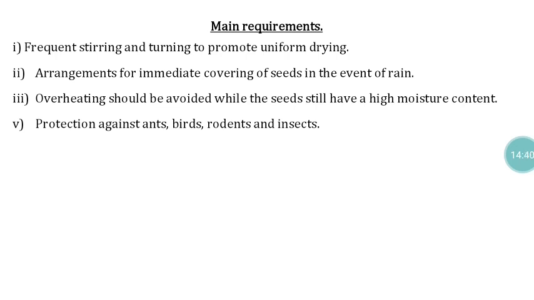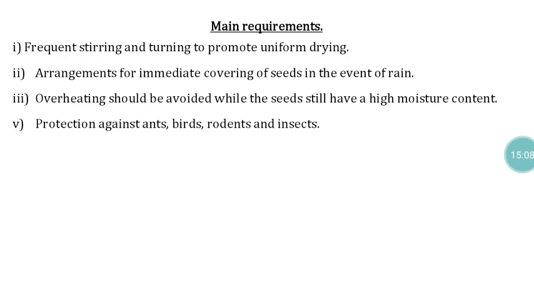The main requirement with reference to sun drying is that frequent stirring must be given, mainly to promote uniform drying, because all the surfaces of the seeds should be exposed to sunlight, then only is there even removal of moisture from the entire seed surface. Arrangements must be made ready: if any rain occurs, we have to put up a cover, which is very important.